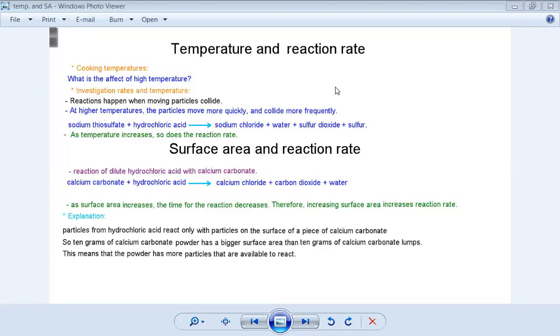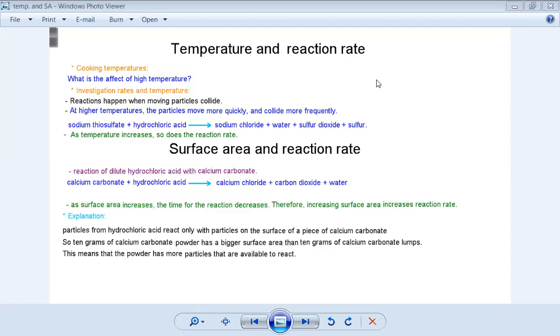Okay, let's take a look at the particles here. Let's explain about the particles. What's happening to the particles? We said concentration is giving more molecules or more atoms to the reaction, and that increases the reaction rate. So we have more molecules to react. Okay, good morning, Mohammed. So what's happening with the temperature here? We have an investigation: we will investigate rates and temperature. Reactions happen when moving particles collide, right? When they collide together, they will react.